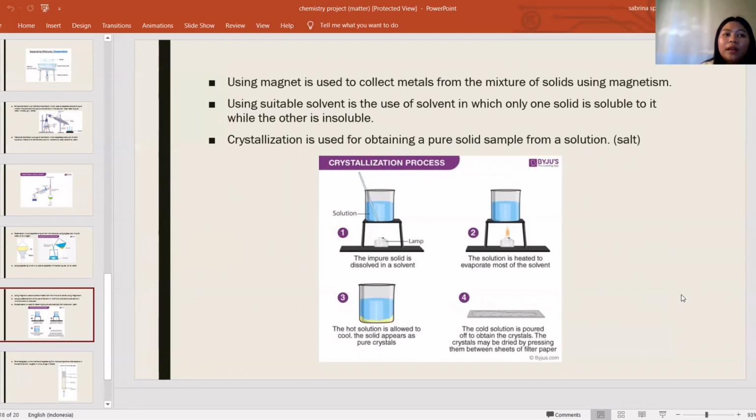And the third one is the hot solution is allowed to cool. The solid appears as pure crystals. And the fourth one, or the last in the process, is the cold solution is poured off to obtain the crystals. The crystals may be dried by pressing them between sheets of filter paper.